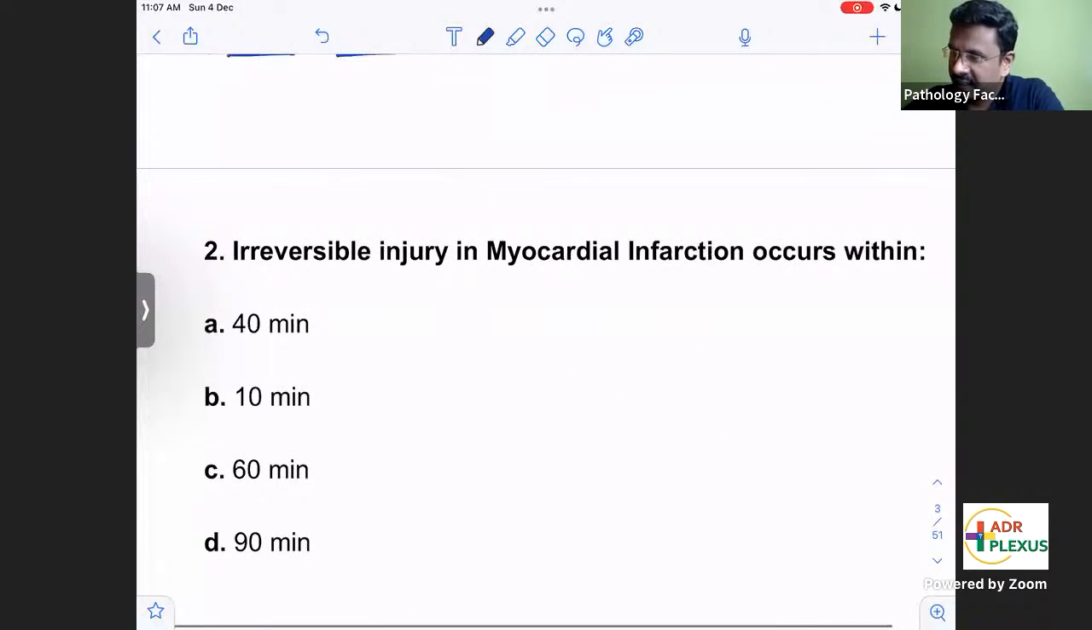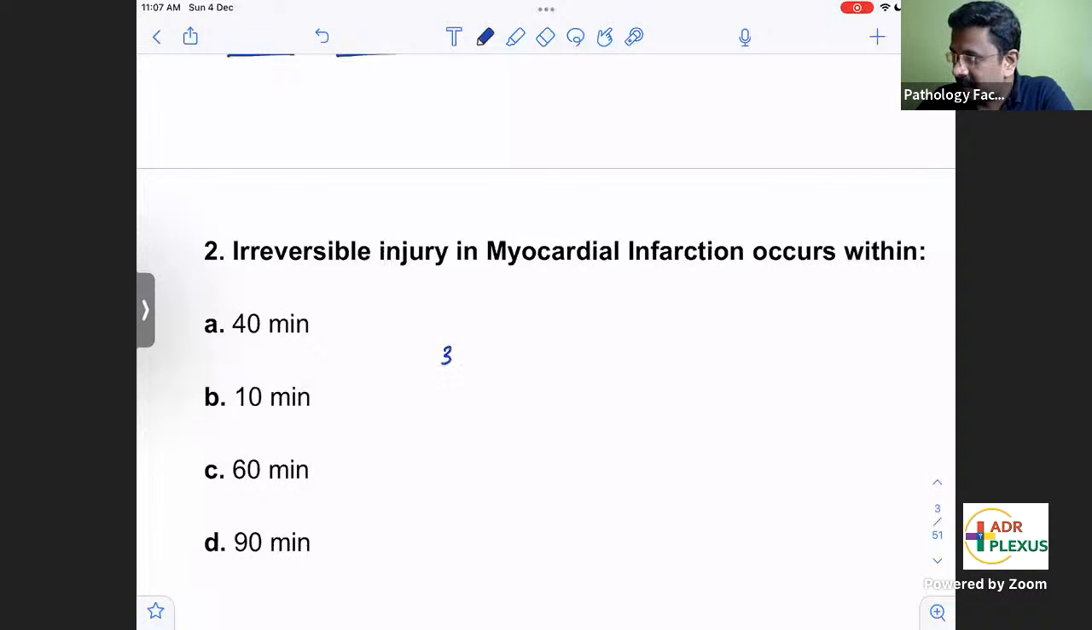So next question is about irreversible injury in myocardial infarction. Irreversible injury in myocardial infarction occurs within what time? Myocardial infarction, what type of necrosis, if somebody asks, definitely you will be writing that it is a coagulative necrosis. So irreversible injury is the death of your tissue which cannot be reversed back.